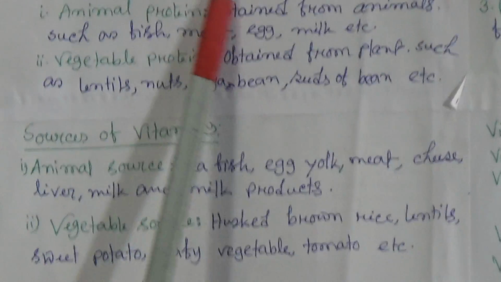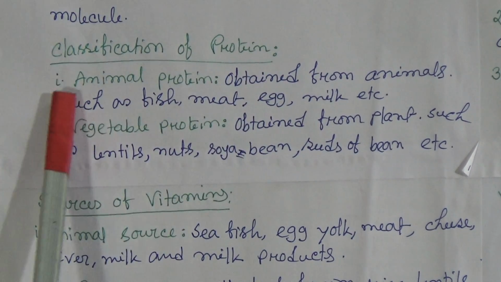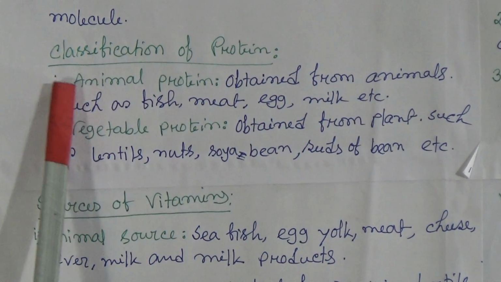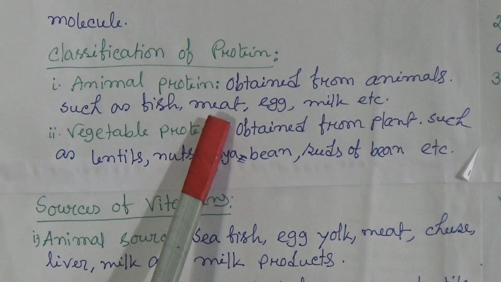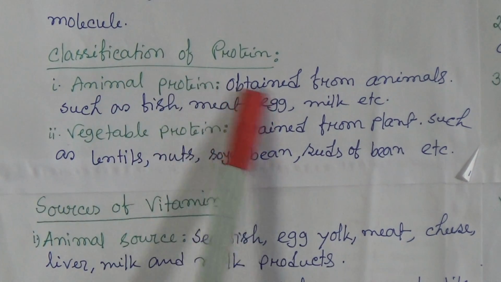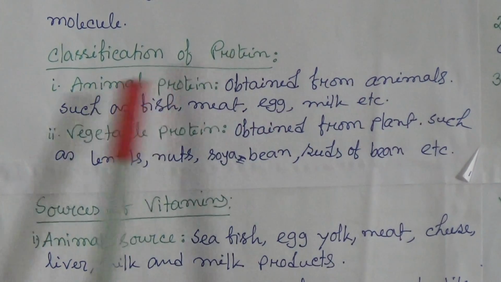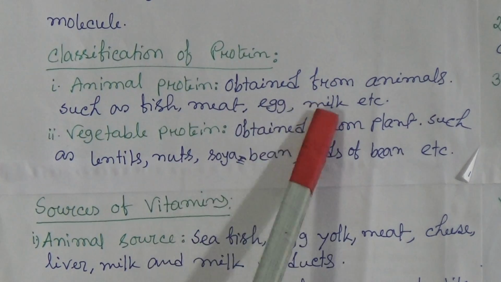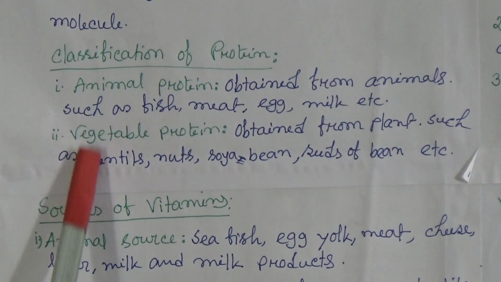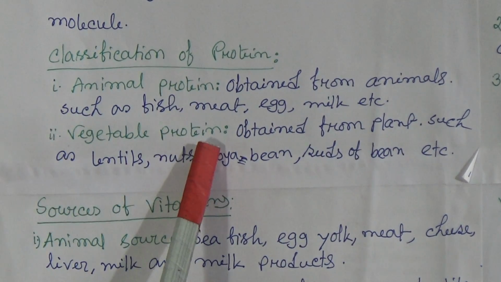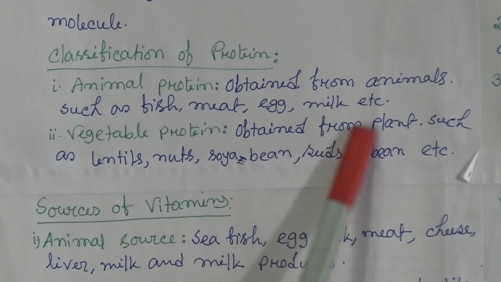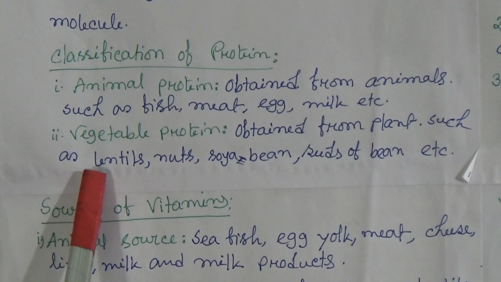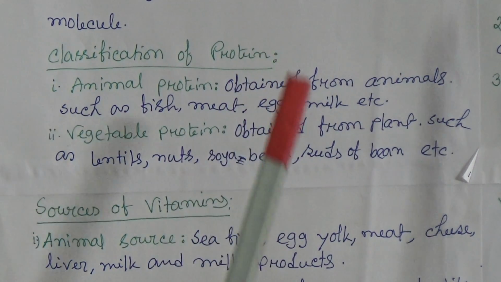Now, classification of protein. The first one is animal protein. So from where can we get the animal protein? Animal proteins are obtained from animals such as fish, meat, egg, milk, etc. The second one is vegetable protein. Vegetable proteins are obtained from plants such as lentils, nuts, soybean, seeds of bean, etc.